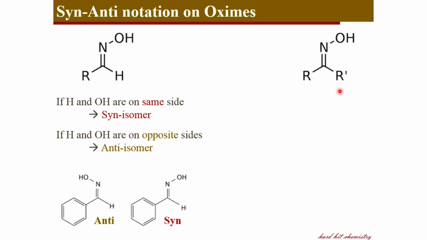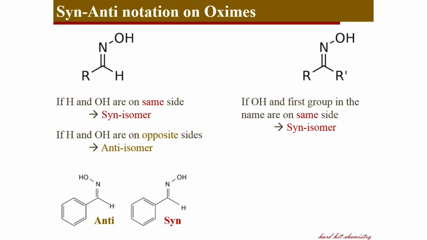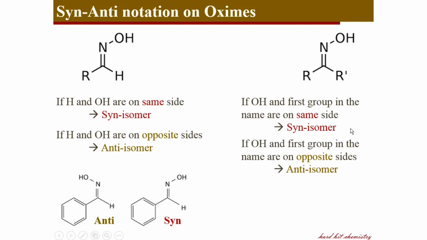Coming to ketoximes, it is slightly different compared to the syn-anti notation in aldoximes. Here, if the hydroxyl group and the first group in the name of the ketone part are on the same side, that is a syn isomer. And if the first group in the name and the hydroxyl are on opposite sides, that is the anti isomer. Let's see this example here. The compound can be named methyl ethyl ketoxime. Here, the methyl part comes first. And the methyl group, the first group in the name, and hydroxyl are on the same side. That is why this is syn-methyl ethyl ketoxime.